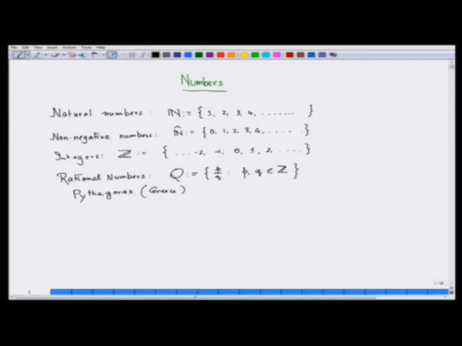So consider a right angle triangle whose both the perpendicular and the base are of 1 centimeter each. Then you come to a number called root over 2 as the length of the hypotenuse, because as Pythagoras theorem says, the square of this side plus the square of the base, the altitude, gives you the square of the hypotenuse.